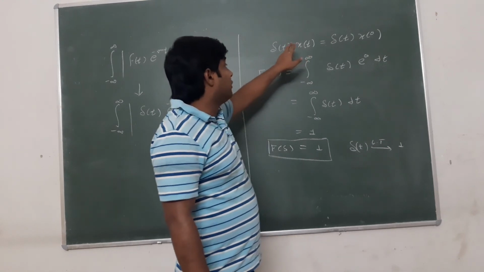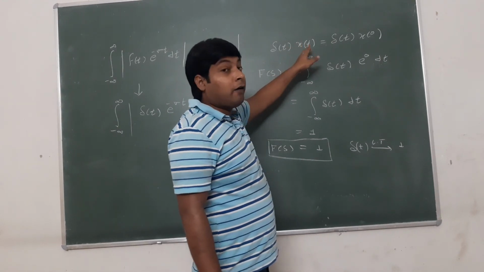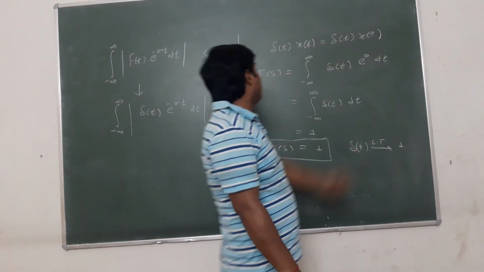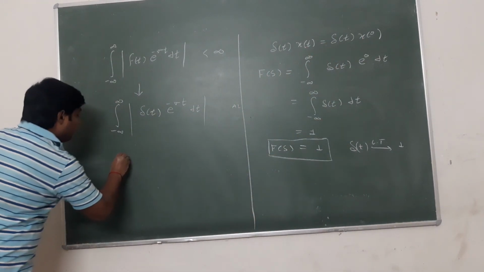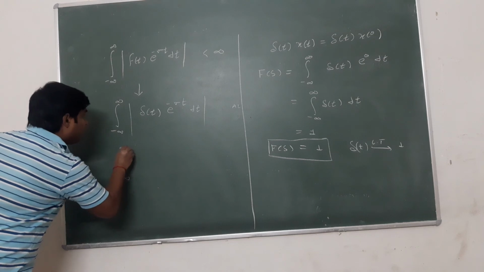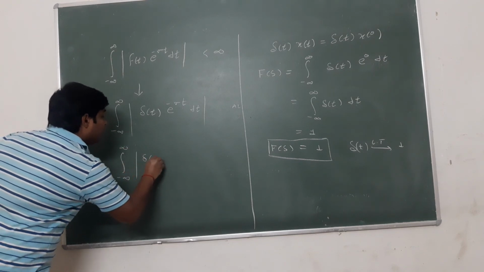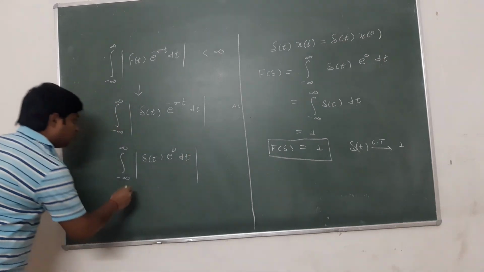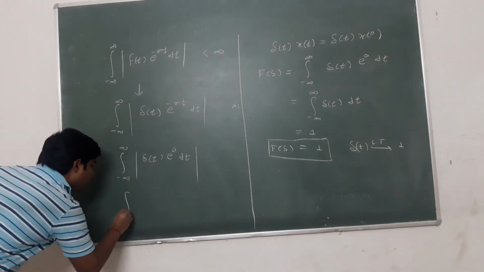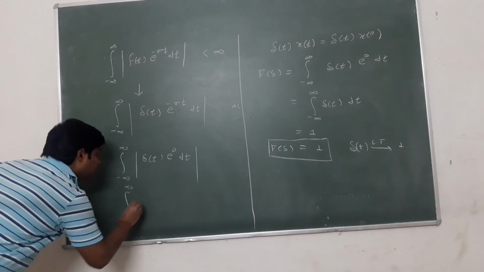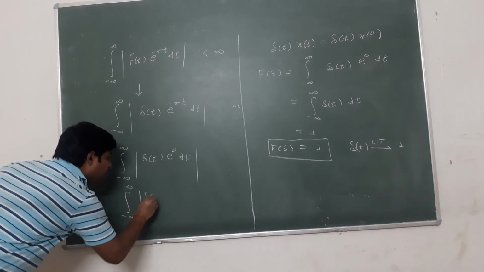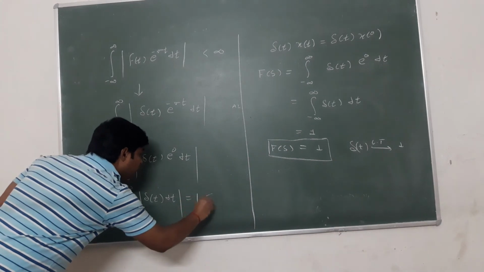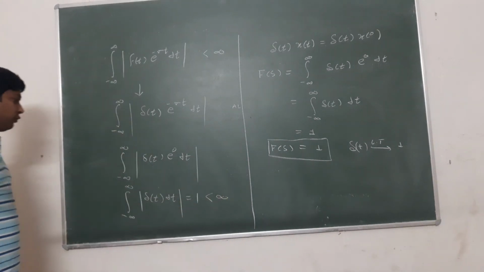It will take the sample of this h(t) at t equal to 0. Then integral from minus infinity to infinity delta t e to the power 0 dt, e to the power 0 times integral of delta t dt is equal to 1, which is always less than infinity.